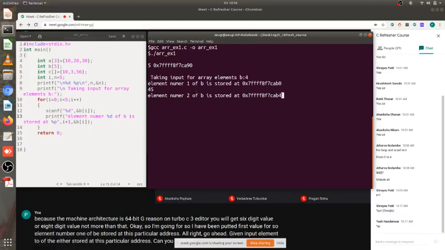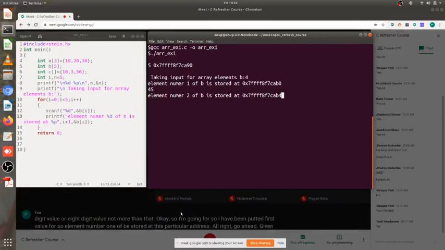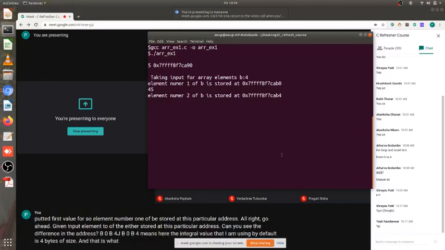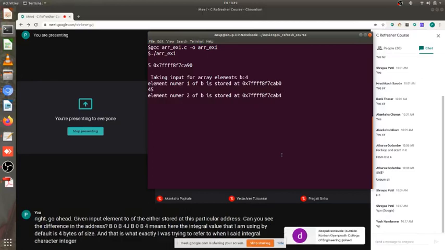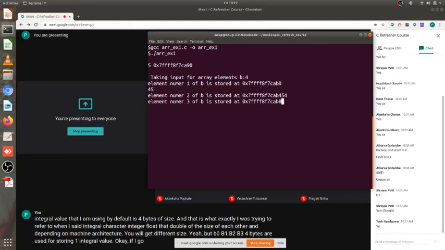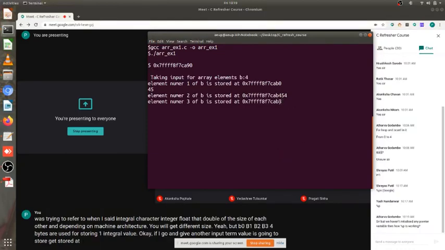B0, B4. Okay, B0, B4 means here the integral value that I am using by default is 4 bytes in size, and that is what exactly I was trying to refer to when I said character, integer, float. They are double the size of each other, and depending on machine architecture you will get different sizes. यहाँ पे B0, B1, B2, B3, 4 bytes are used for storing one integral value. Okay, now if I go and give another input, that value is going to get stored at B8. So B4 के बाद B8 पे value आया है.